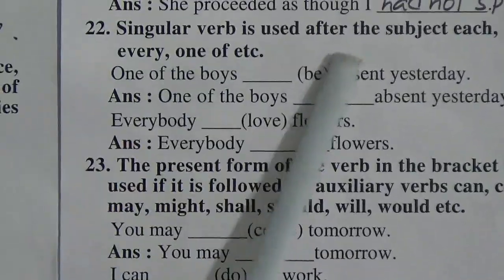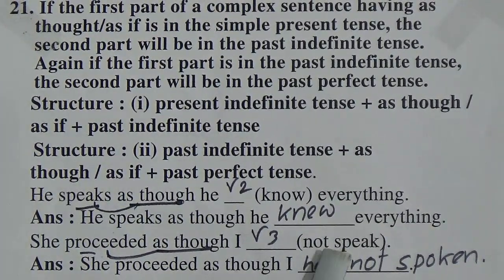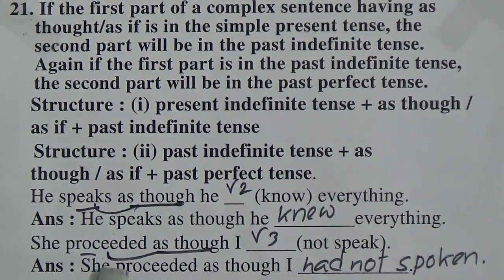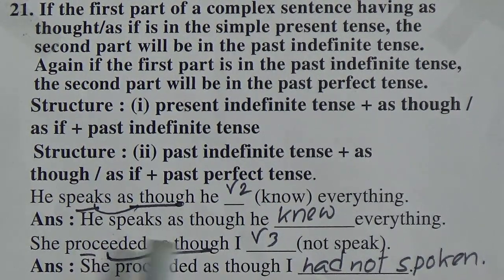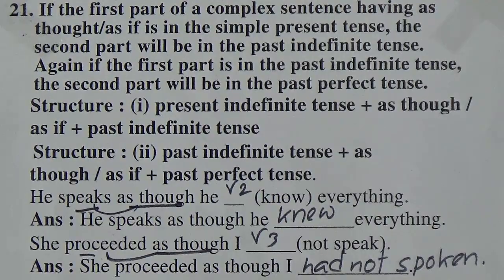I repeat again. If, as if, as though, if present indefinite comes before it, we have to make it past indefinite. If past indefinite comes before if, as if, as though, we have to make it past perfect. Or V1 becomes V2, V2 becomes V3.